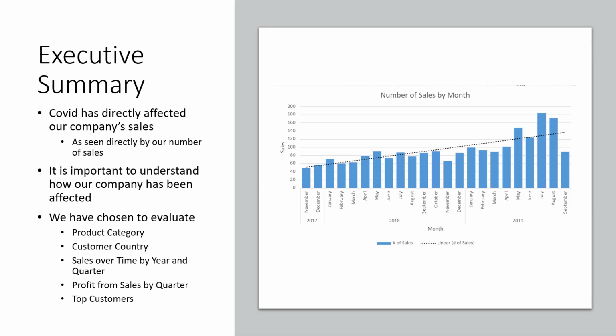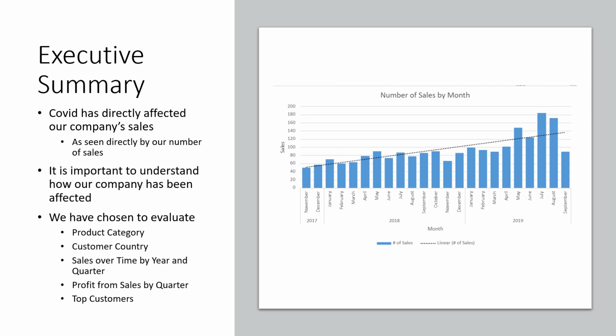This dataset provides us with information pertaining to company sales after COVID. This task was best summarized with the graph to your right, which depicts the number of sales by month, as it gives a general understanding of the performance that our company had over the time with COVID. And since COVID has affected our sales, it's critical to see how exactly they've been affected, whether that's positively or